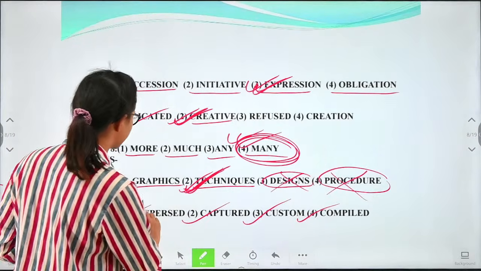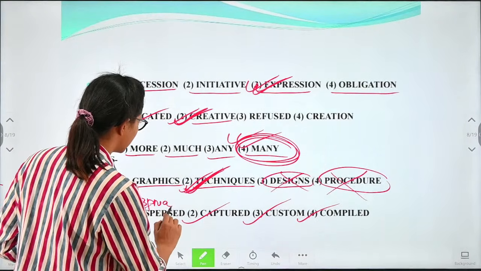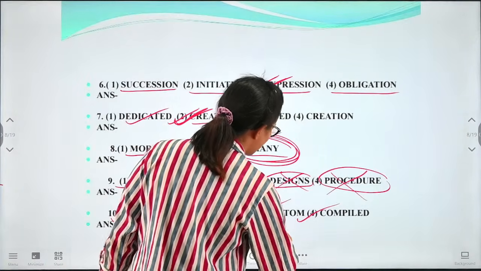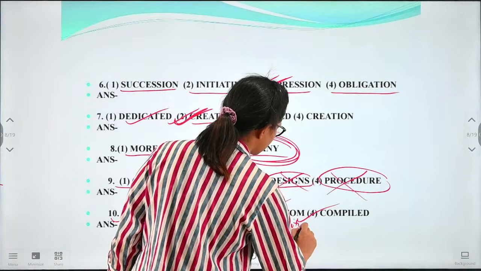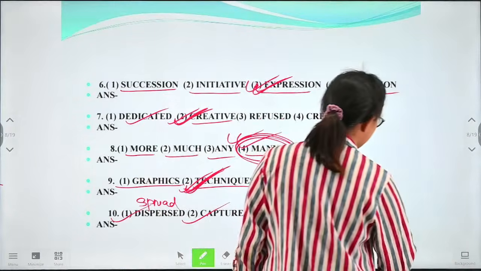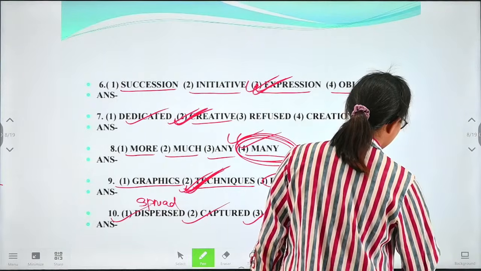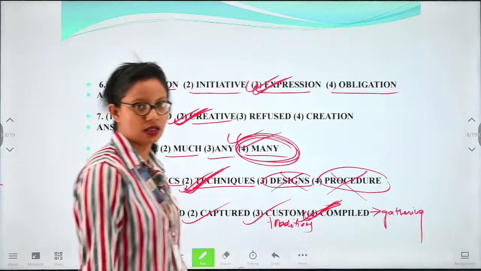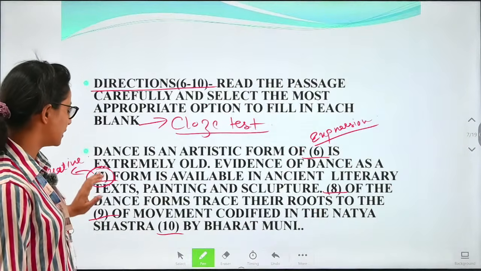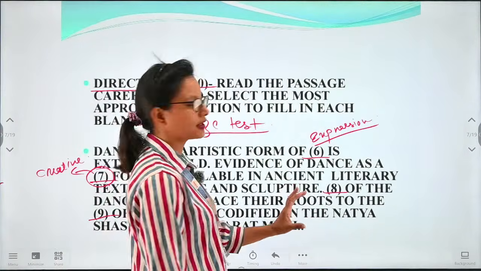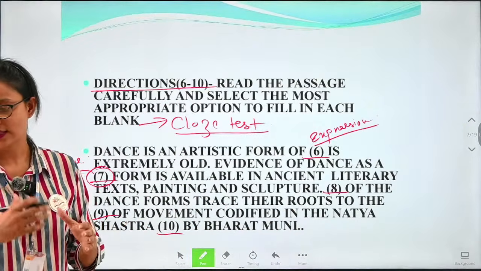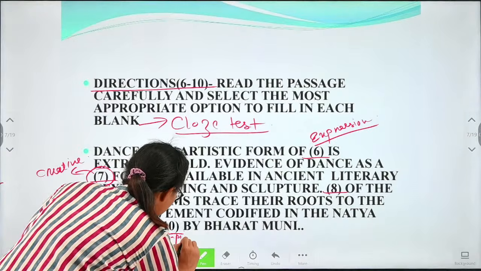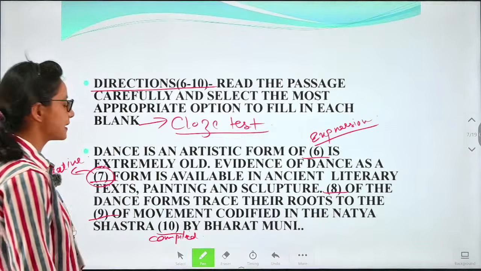Dispersed means to spread. Capture means to take it. Custom means traditions. And compile means the gathering. So the correct option is compile. The Natya Shastra is compiled by Bharat Muni, meaning it is gathered together. So here the correct option is compile.